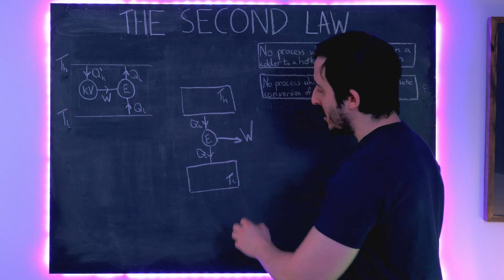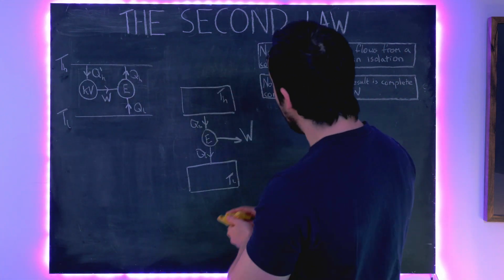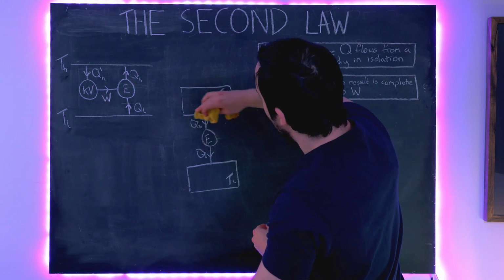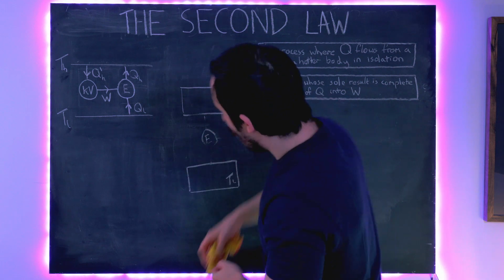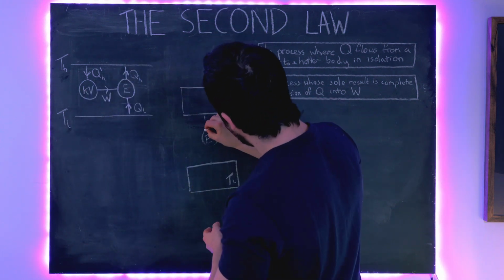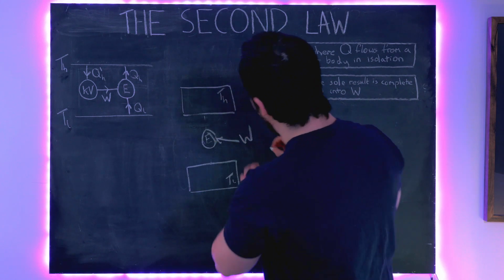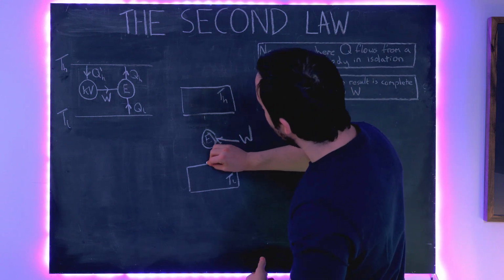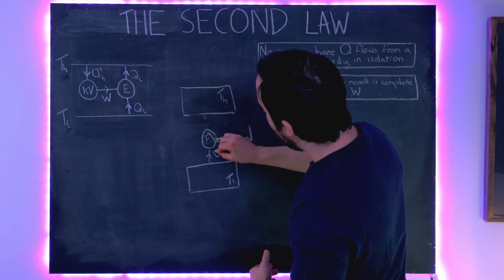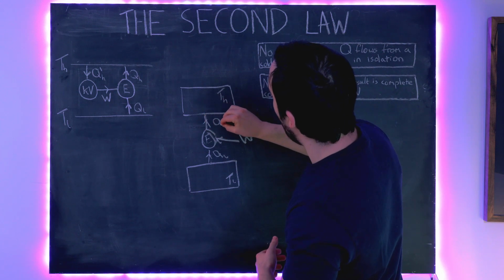And it's also worth pointing out that Carnot engines are theoretically perfectly reversible. So instead of doing it this way, we could do it where, with the Carnot engine, we put work in, so we put work into the engine. I have an arrow going into the engine to signify that we're putting work in, and as a result, we are able to take heat out of the cold reservoir and inject it into the hot reservoir, right?